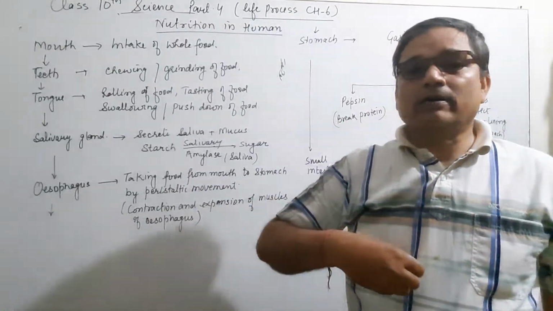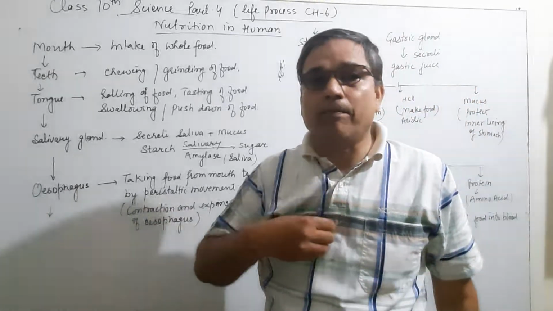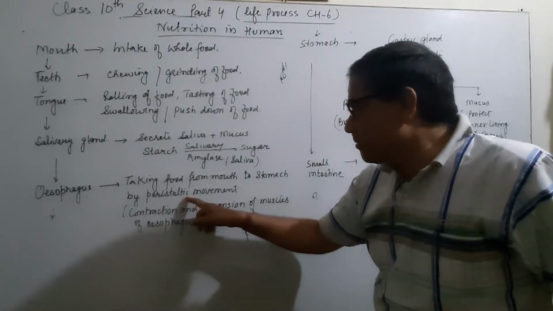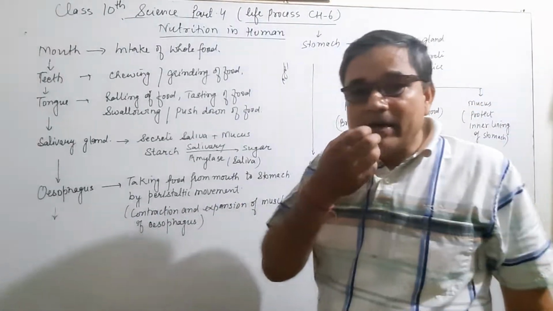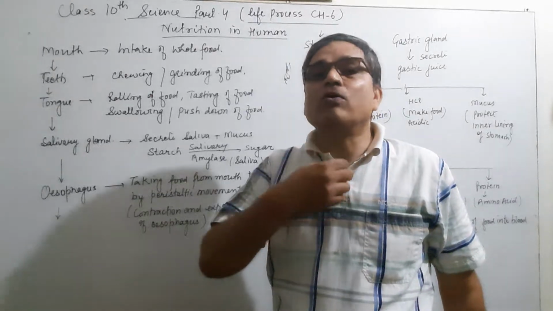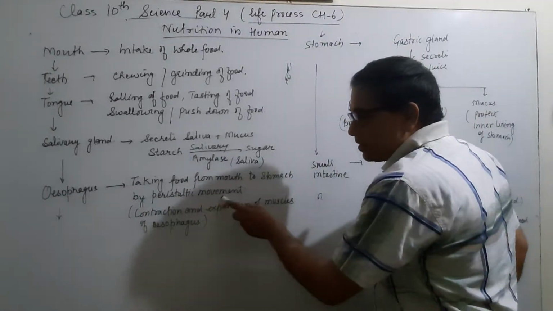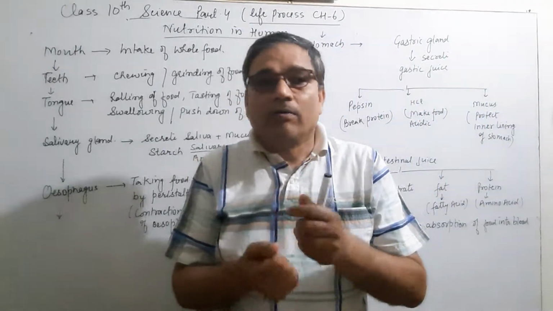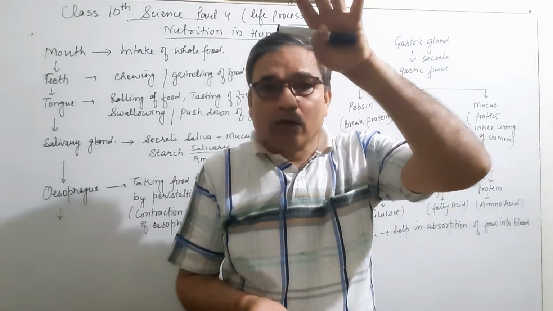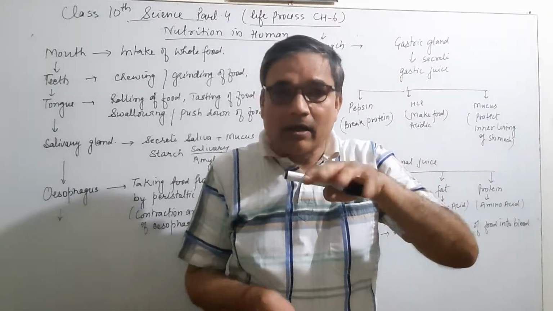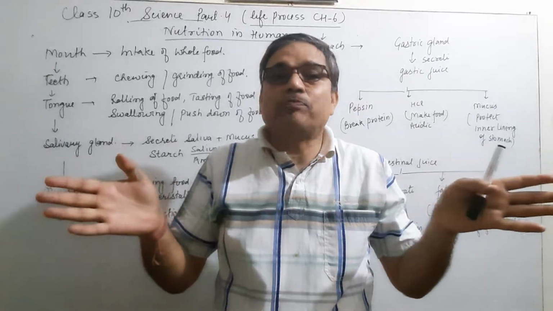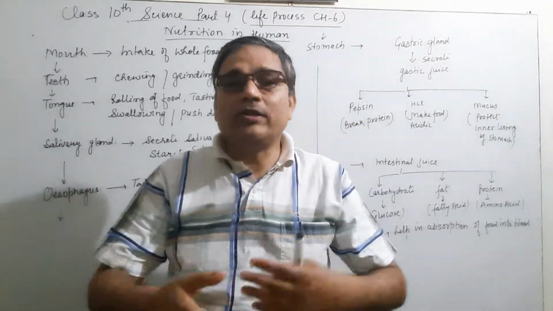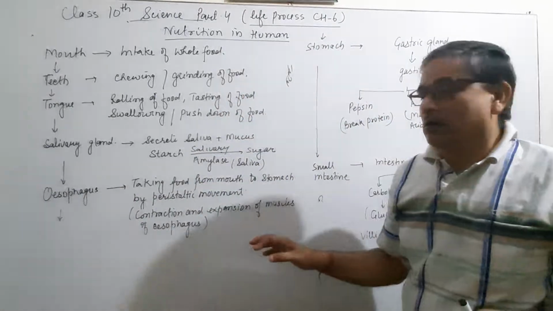From mouth to stomach, the food is taken with the help of the esophagus, by which process? Peristaltic movement. By the peristaltic movement, food is passed from mouth to the stomach, and this peristaltic movement means contraction and expansion of the muscle of the esophagus. The esophagus contracts and pushes the food in a downward direction, and where the food is present, that part will expand, and the food will move from mouth to stomach with the help of the esophagus, like a food pipe.